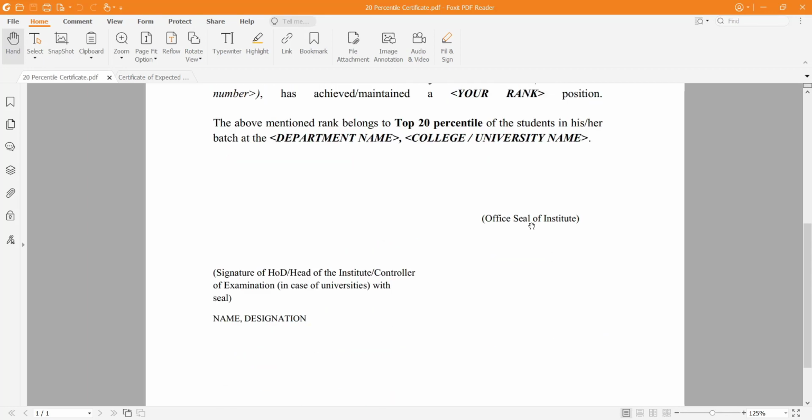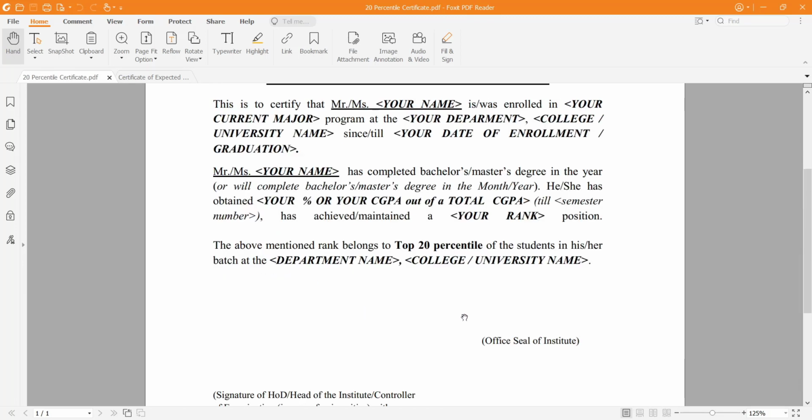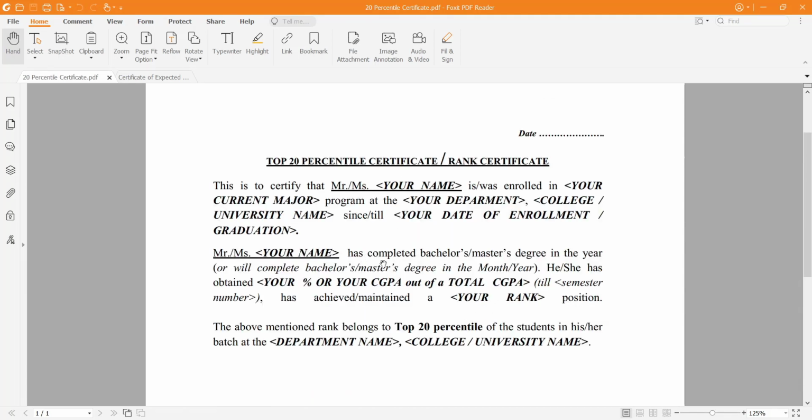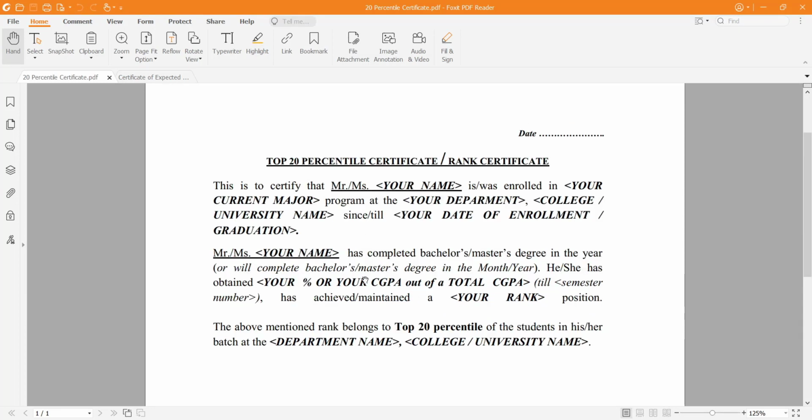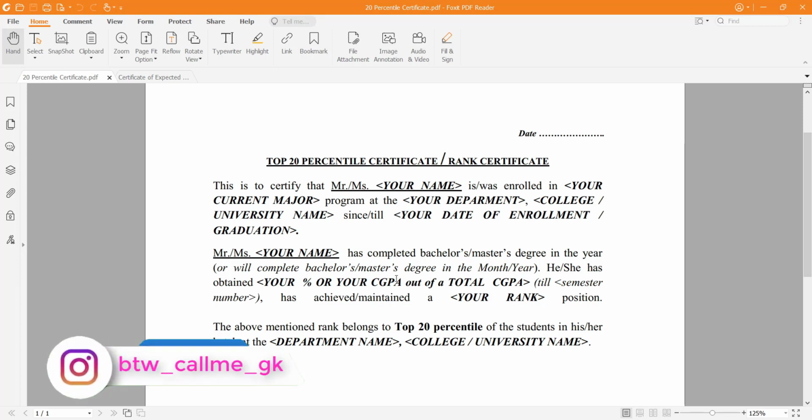Now get the seal, get the signature of your HOD, maybe head of the institute, controller of examinations, and the name and designation. So this is a standard format for the rank certificate or top 20 percentile certificate. If you want the Word file for this document also, you can contact me on Instagram and I'll give you the Word file of these certificates.